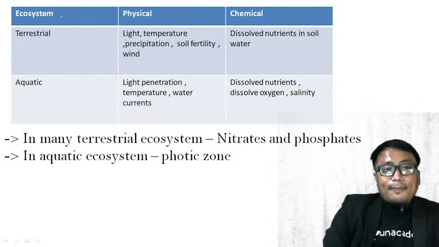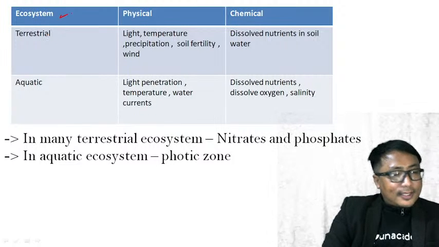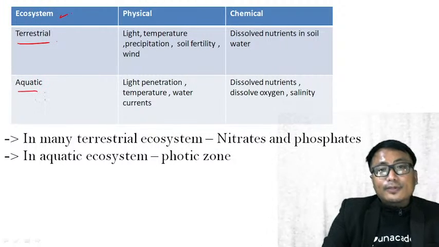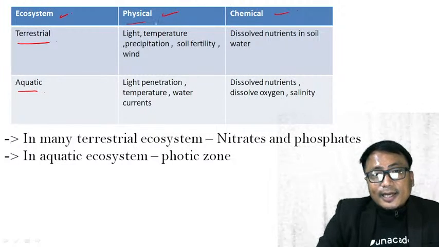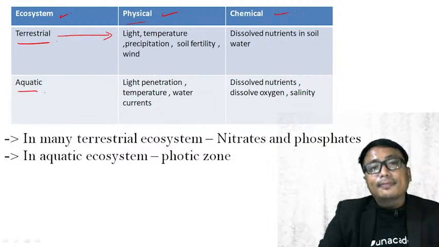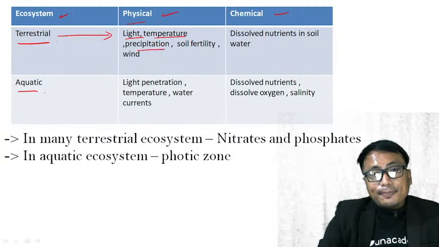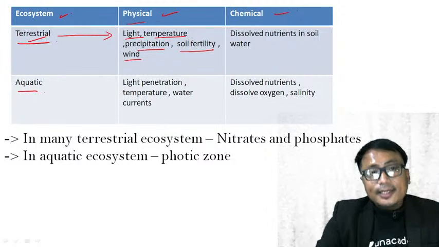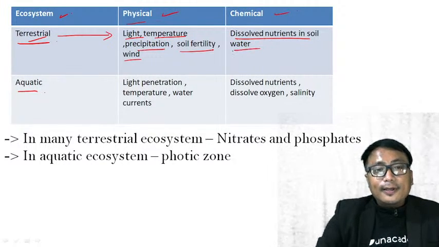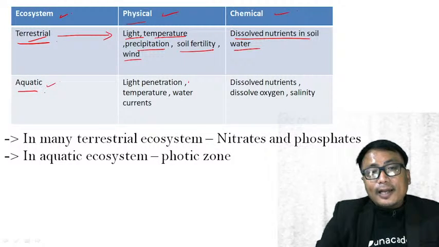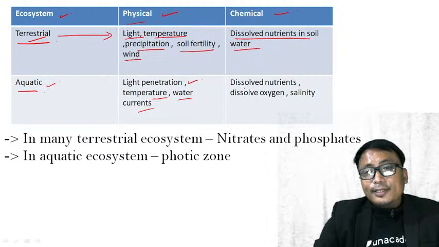Let us take some examples. Ecosystem type: a terrestrial ecosystem or an aquatic ecosystem. Their physical characteristics in the terrestrial ecosystem are light, temperature, precipitation, soil fertility and wind. Chemical characteristics in the terrestrial ecosystem will be dissolved nutrients in the soil water. In the aquatic condition, you see here: light penetration, temperature, water current. Chemical: dissolved nutrients, dissolved oxygen, salinity.